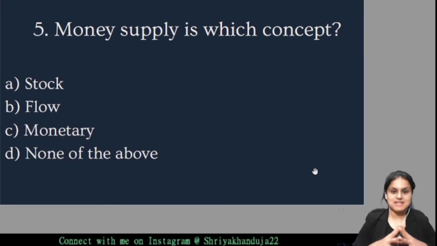The next question says, money supply is which concept? Is it a stock concept, a flow concept, monetary concept, or none of the above? Guys, money supply, do we value it in a day at a particular time, or throughout the year?